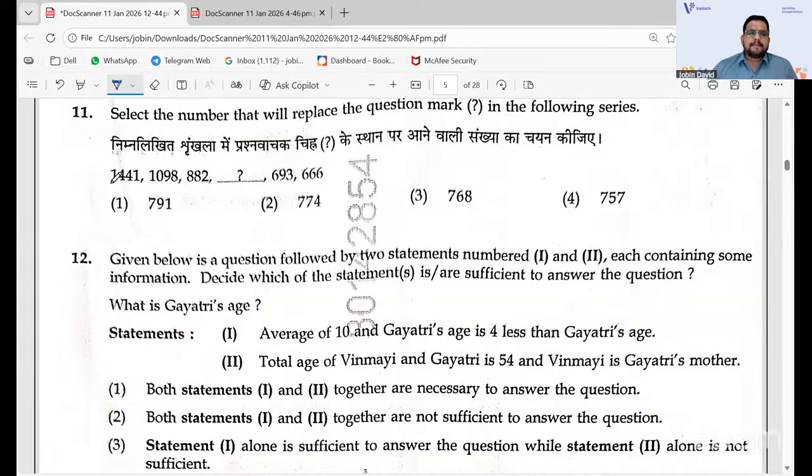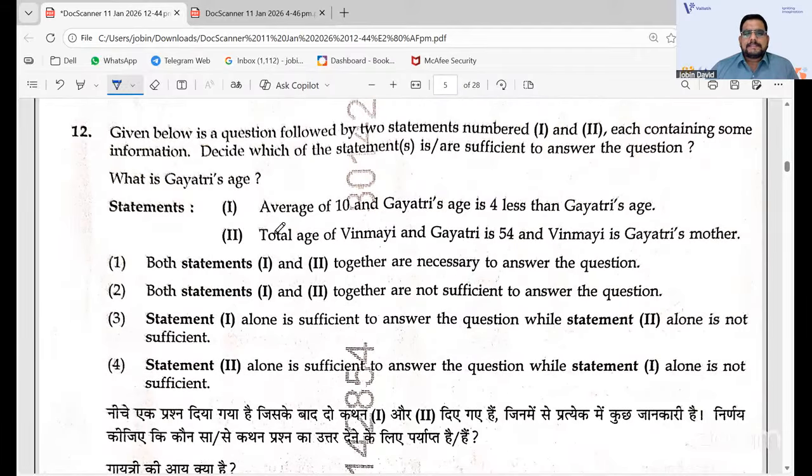It's actually a square and cubes pattern that we have. The answer is 757 cubes. I think the subtraction of the numbers, or when you get the difference, it is cubes. 7 cube, 6 cube, like that. 7, 6, 5. It is going like that.